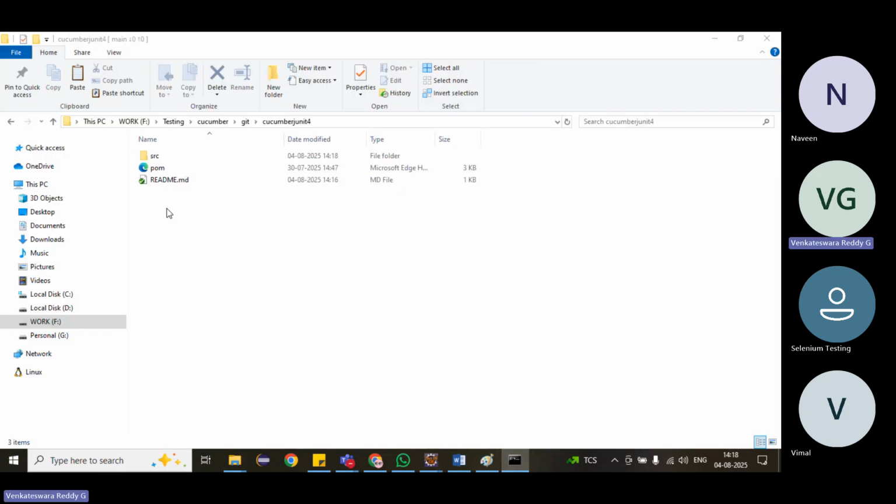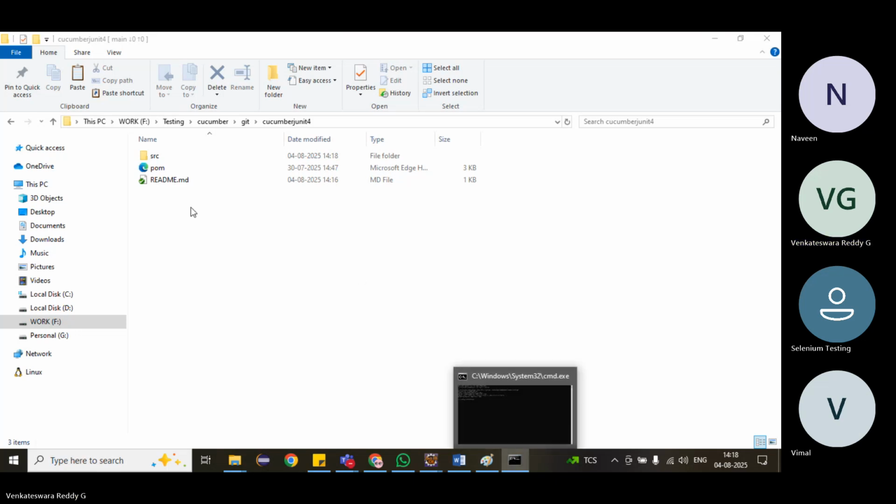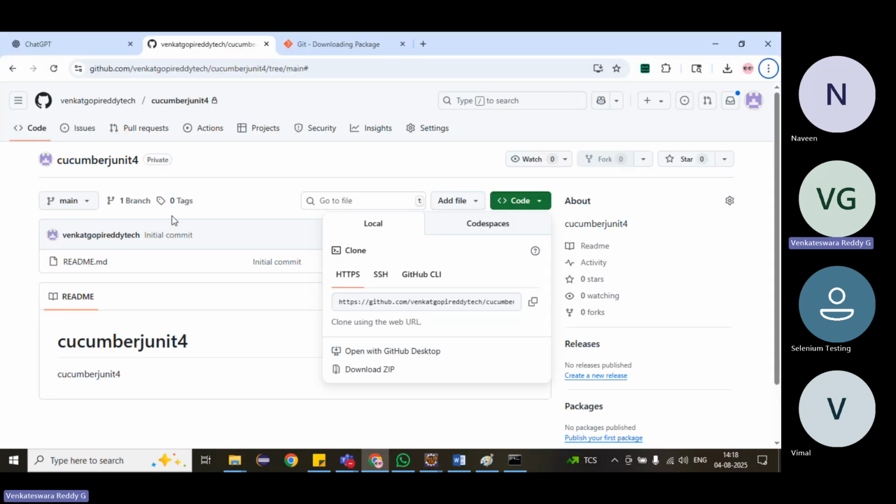Next step: we have to add these files, and then push these changes to our repository. Our goal is to push those changes from our local to this GitHub.